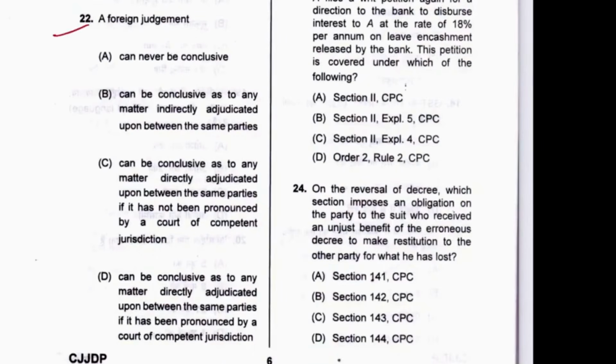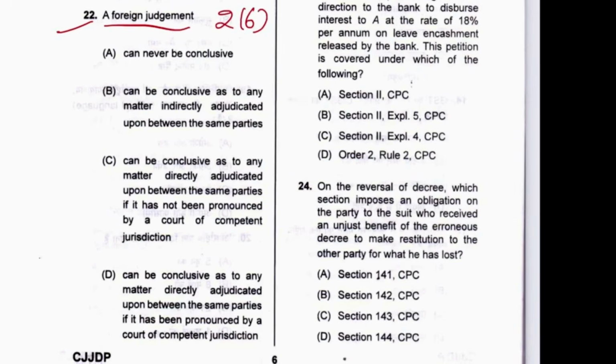Next is 22. A foreign judgment, which is defined in Section 2(6) of CPC, can never be conclusive, or it can be conclusive as to any matter indirectly adjudicated upon between the same parties? No. As to matter directly adjudicated upon between the same parties if it has not been pronounced by a court of competent jurisdiction? No. If it has been pronounced by a court of competent jurisdiction. D is the answer. Section 13 of CPC mentions this.